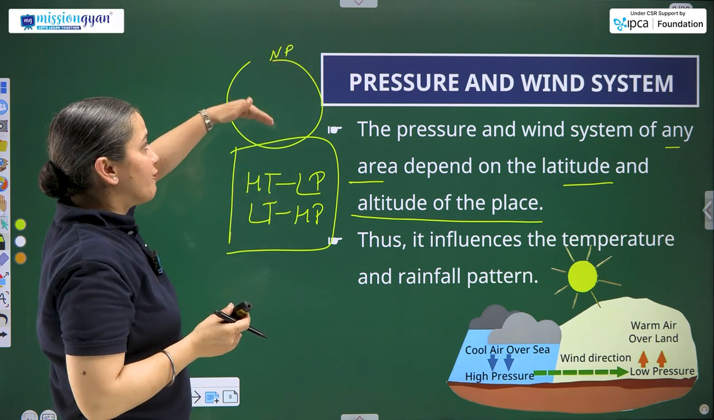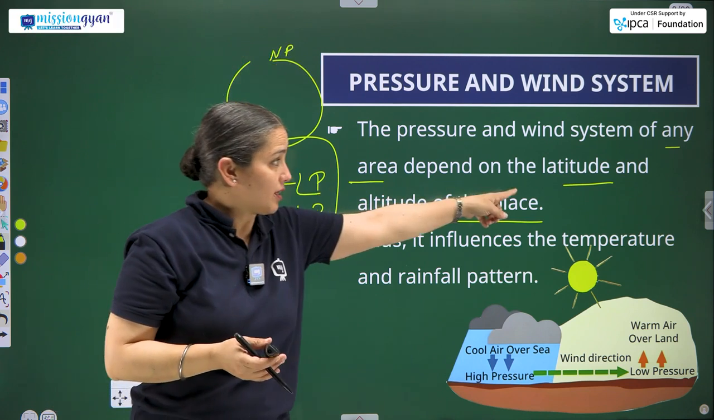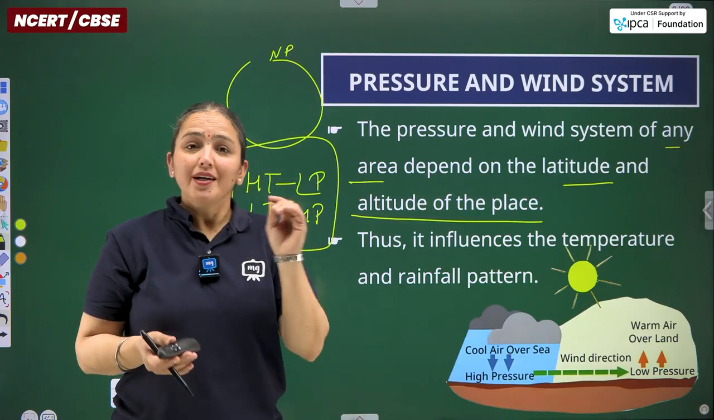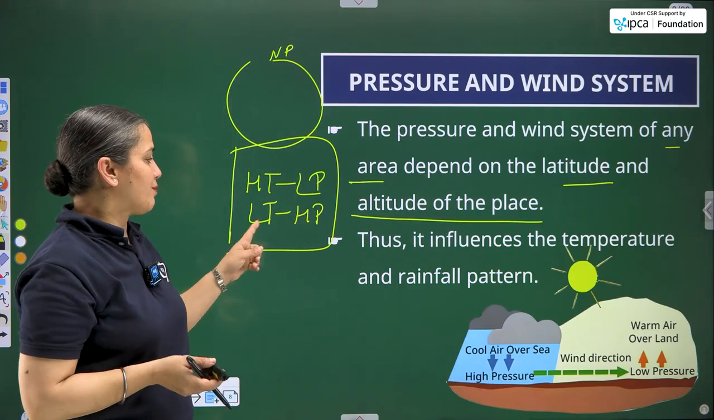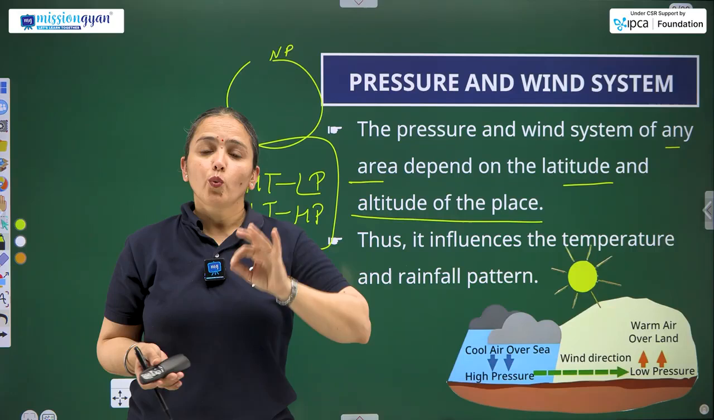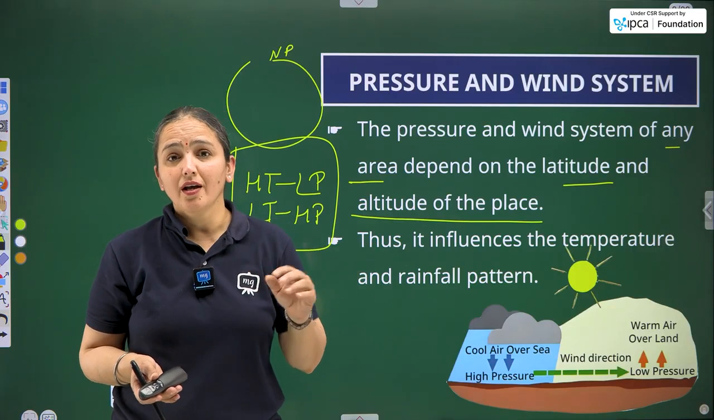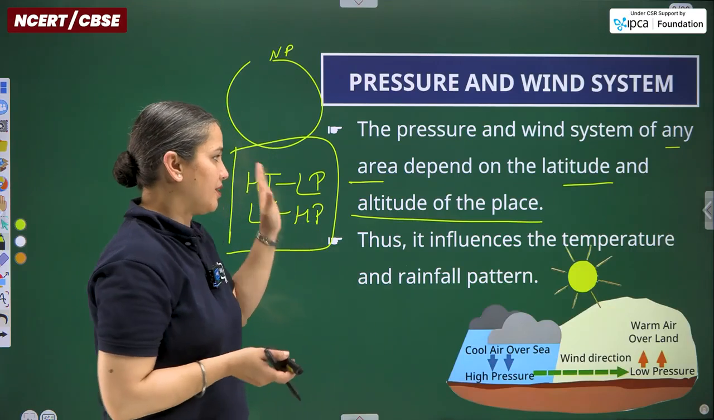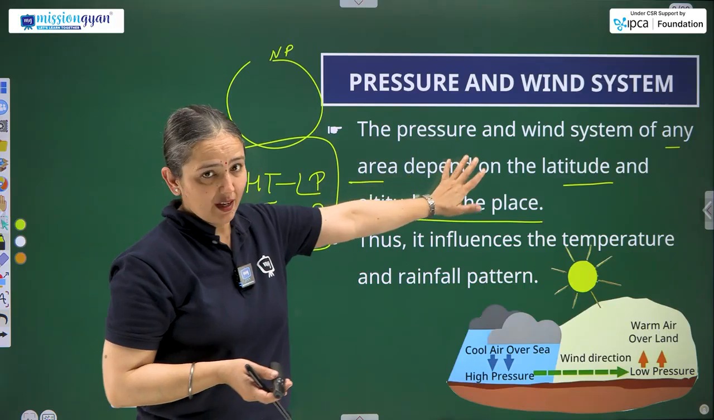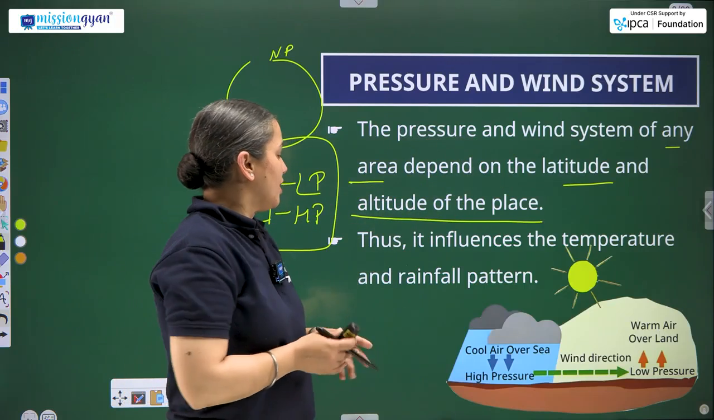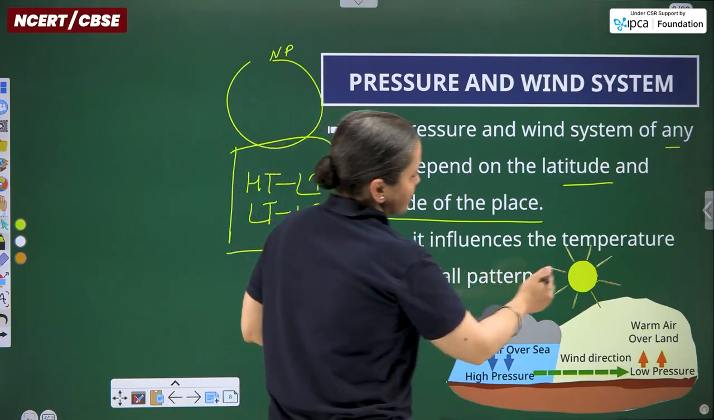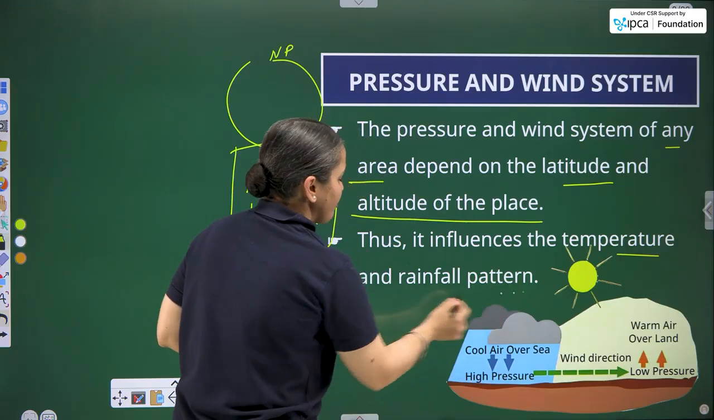As we go away from the equator, in terms of latitudes, temperature decreases. So less temperature means high pressure, which means the wind will blow at high speed. That is the exact implication of the formula onto this statement. Thus it influences the temperature and rainfall pattern.